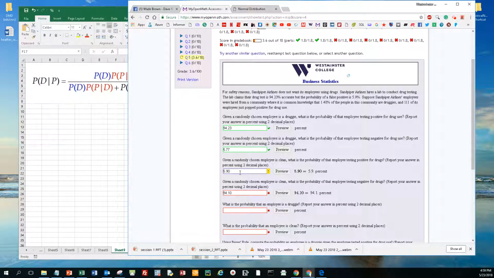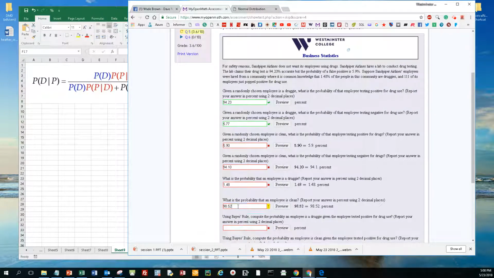Now, what is the probability that an employee is a druggie? Well, we're going to assume that because the employees come from the community and the community prevalence rate is 1.48%, that is the probability that an employee is a druggie. What is the probability that an employee is clean? Well, that's just 100 minus that value, right? Or 98.52%.